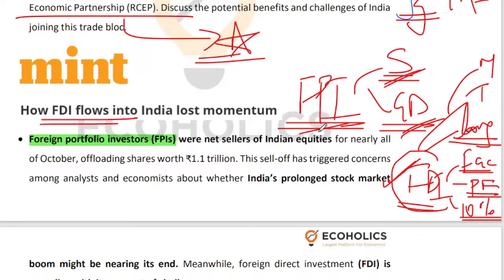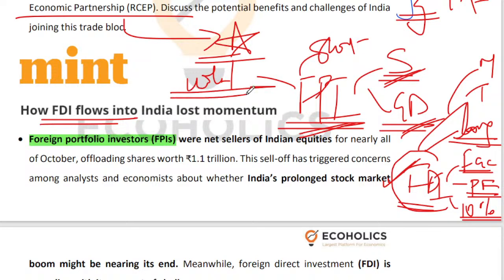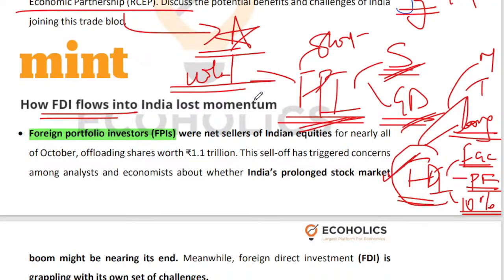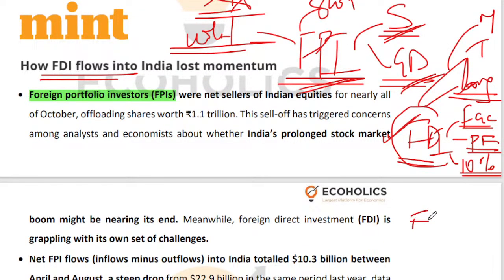On the other hand, foreign portfolio investment is short-term investment. This doesn't really bring in a lot of technology or management skills. It can go out as quickly as it has come. It is very volatile. If you find that the Chinese stock market is giving you better returns, you'll pull your money out of the Indian stock market and invest in the Chinese stock market, and vice versa. So foreign portfolio investment is also referred to as hot money. Why is it called hot money?